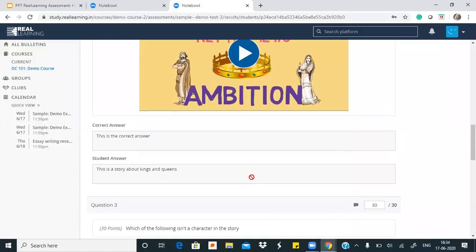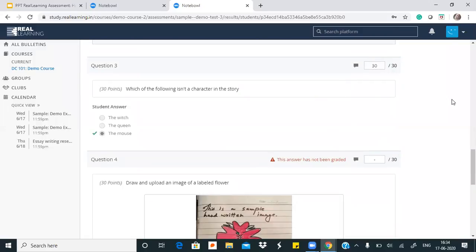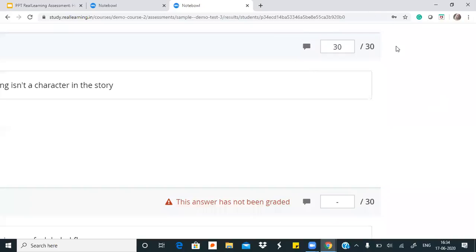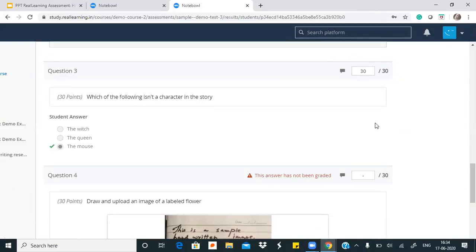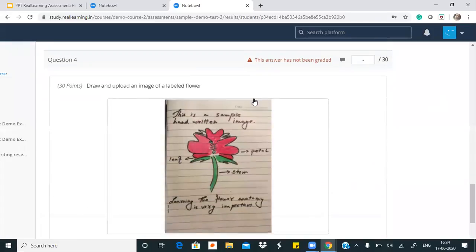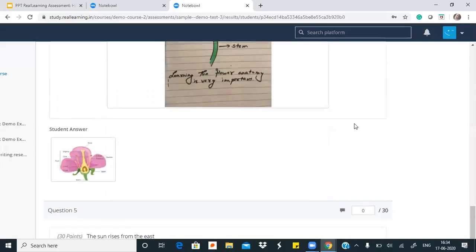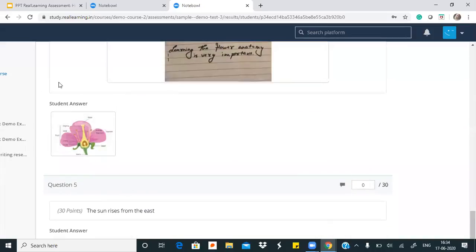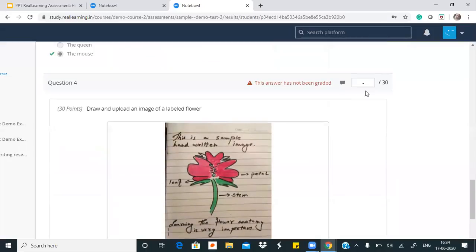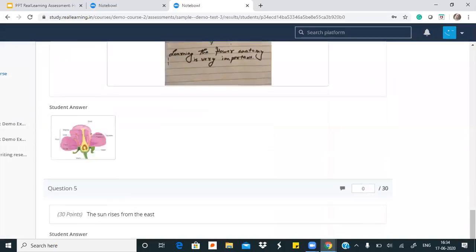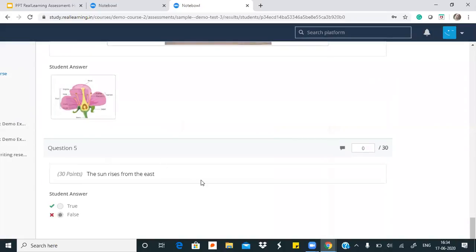So I'll move to my third question. Here you can see that we have just now come to this question, but the grade box is filled. We didn't put answers here because this was a multiple choice question, meaning evaluated, which has resulted in the system itself giving Rohit full marks because he chose the correct answer. Then the next question is a file upload question again. Here I'll go ahead and see this was Rohit's answer. I can also expand it if I want, and I'll give him some marks. If I wanted to give him feedback again, I could have done it the same way we did for the first question.